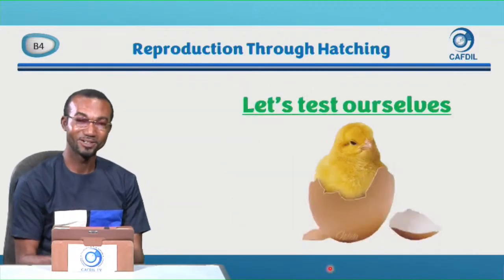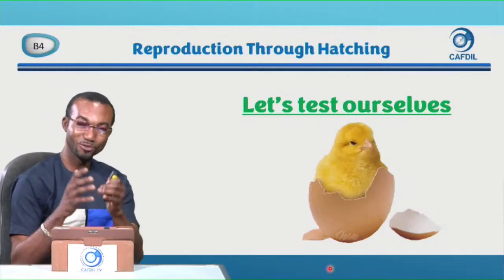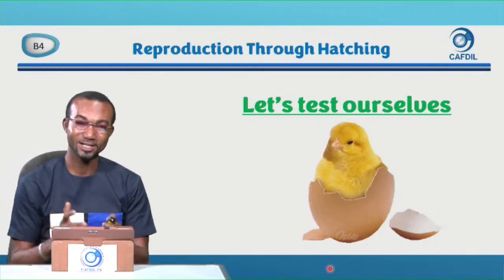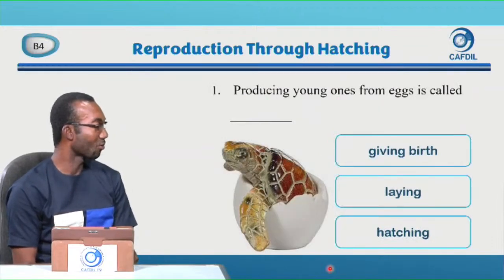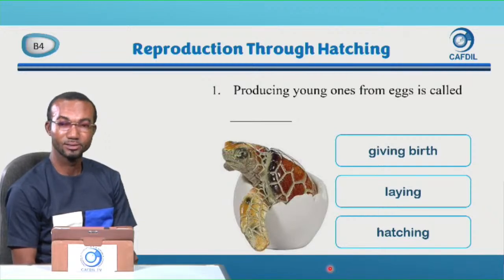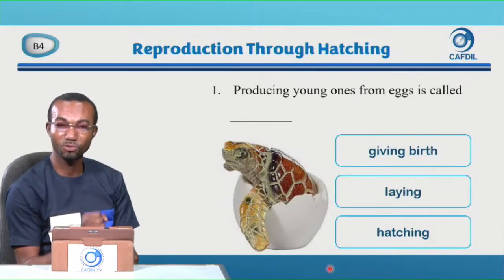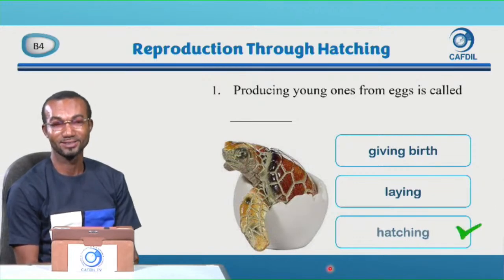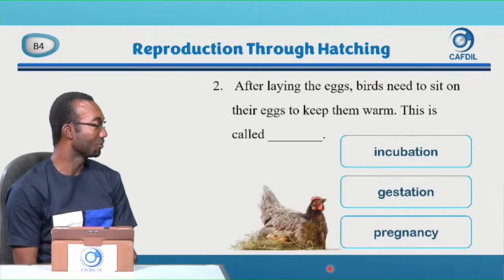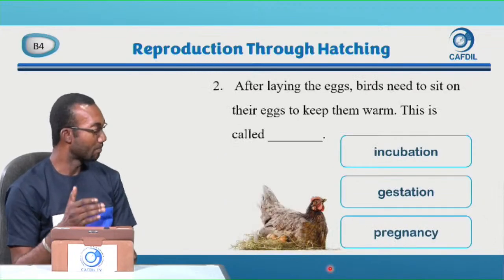Good. Now let's test ourselves. I believe you watched all the videos and you understand what hatching is. So let's test ourselves. 1. Producing young ones from eggs is called giving birth, laying eggs, hatching. Producing young ones from eggs is called, good, hatching. Good.